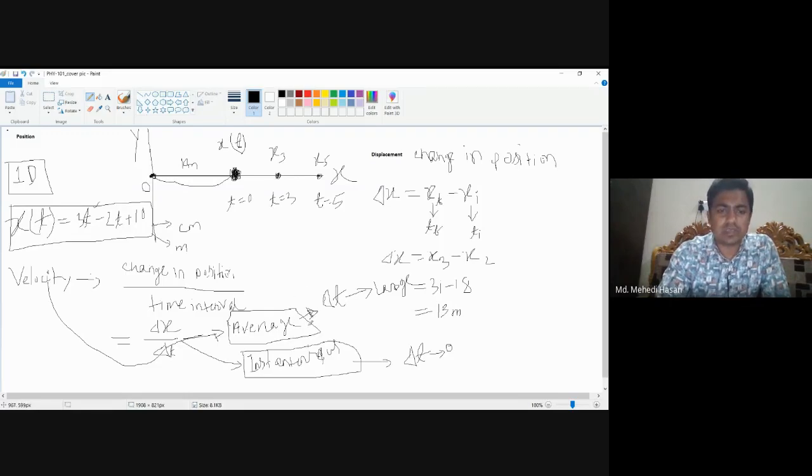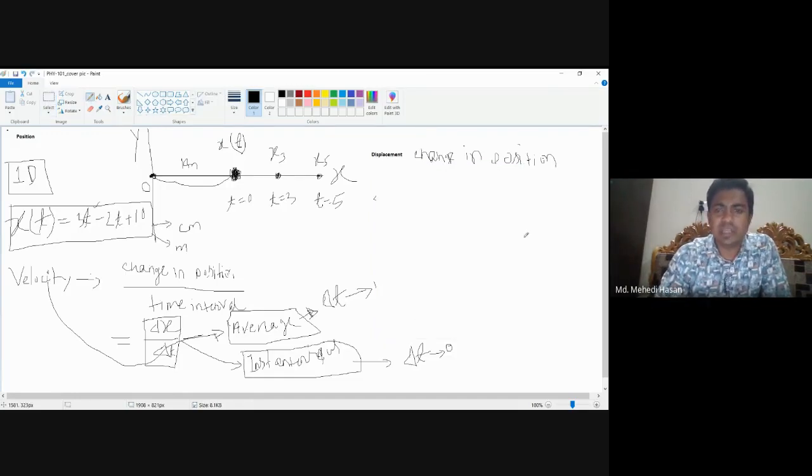Okay, so this is the difference between average and instantaneous velocity. The formula for average velocity is del x by del t, and in case of instantaneous velocity, we can write it like this: if we give the limit, v equal to limit del t tends to 0 of del x by del t.